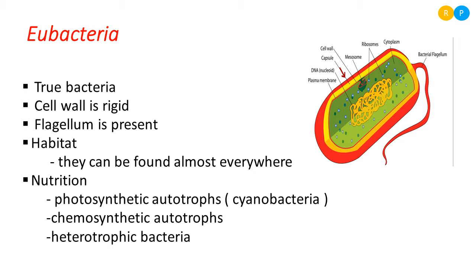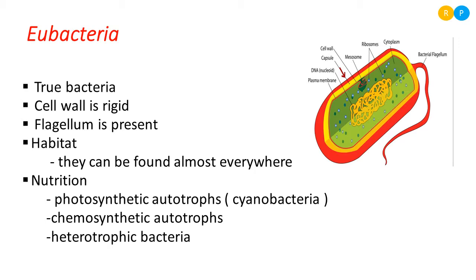Everywhere we can see the presence of eubacteria. If you take a handful of mud, it consists of thousands of bacteria. That means the bacterial number is large and they are present in each and every habitat.